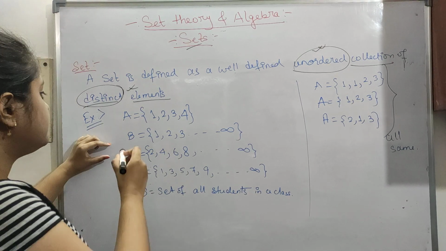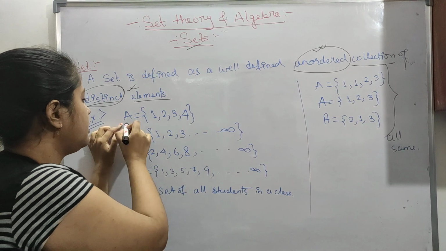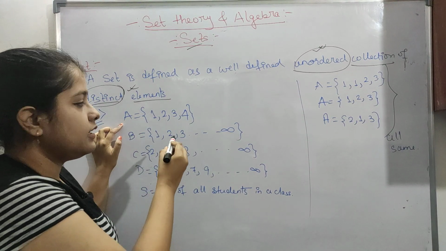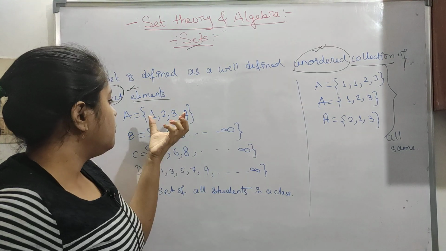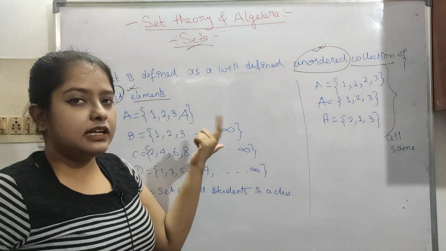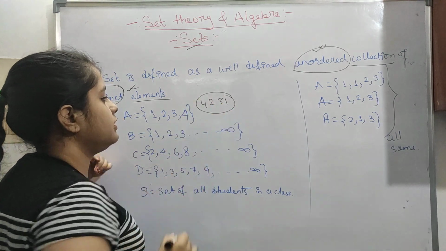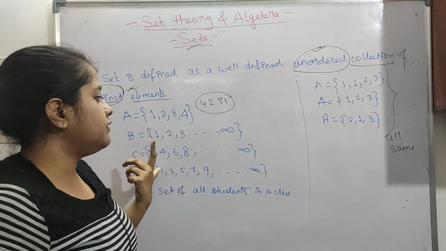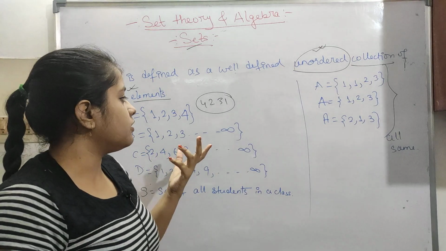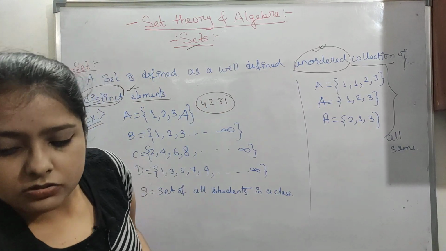Now let's see some sets. This is a set A where the elements are 1 2 3 4. We have written it as 1 2 3 4. It can be written in any order, like 4 2 3 1. This is not even in descending order, not even in ascending order. It is just any order, so it can be written like this also.